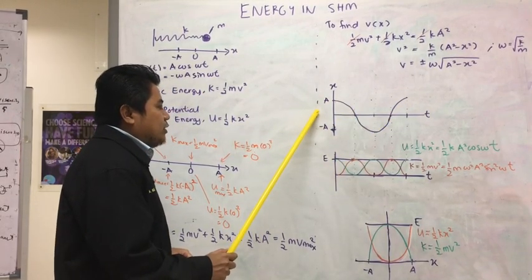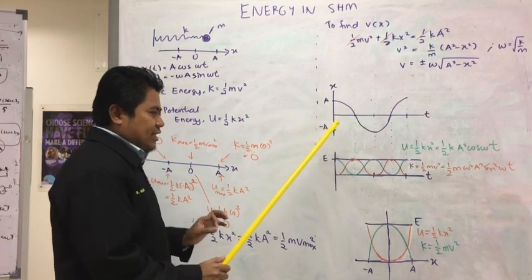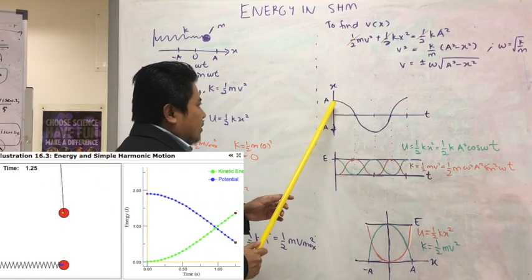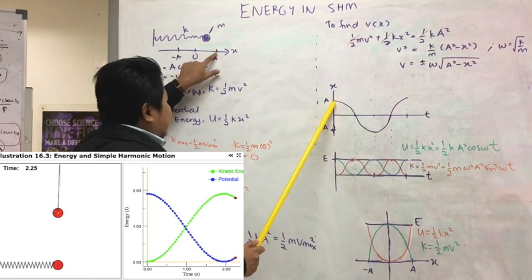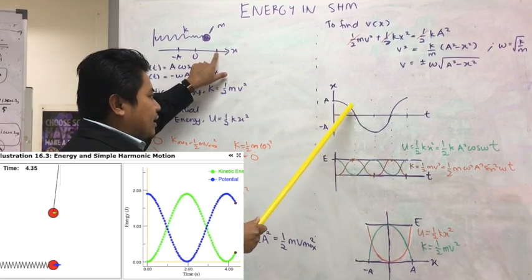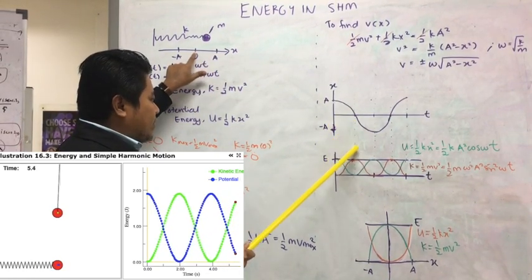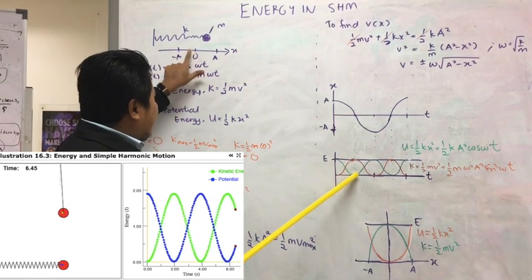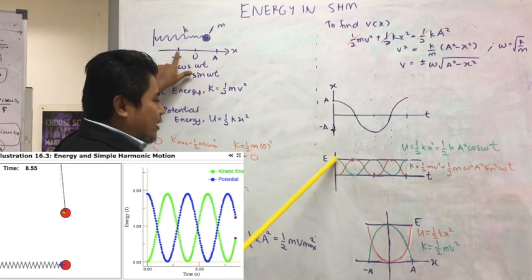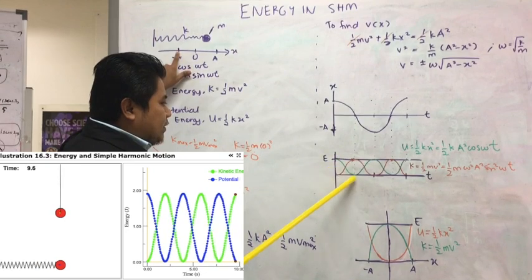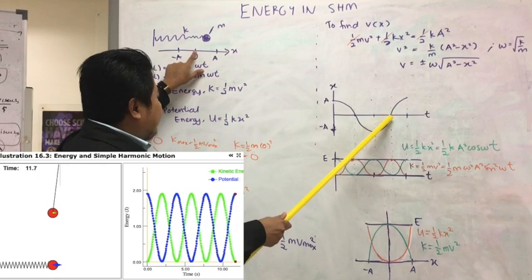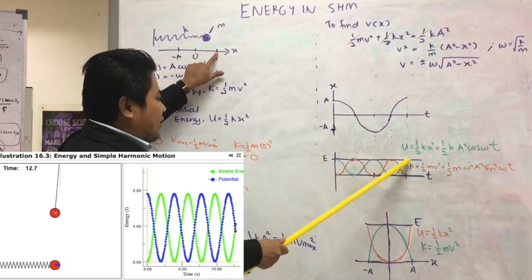Let's look first at the potential energy. For potential energy, U equals half kx squared. You see here, at this point and at this point, the potential energy becomes maximum, so it should be here. And then at this point, the potential energy should be 0. And then at this moment, again, the potential energy becomes maximum. So there is a change of the value of potential energy from maximum, 0, and maximum again. Then continue to this point, where it is again 0, and then it completes one cycle.